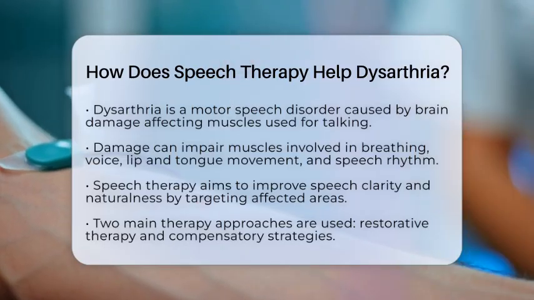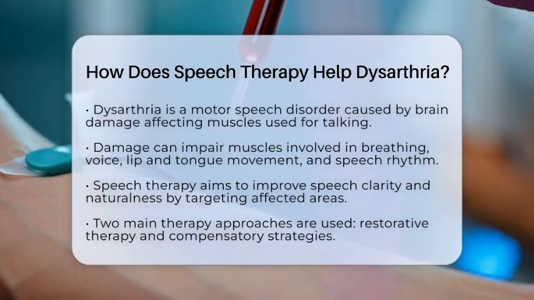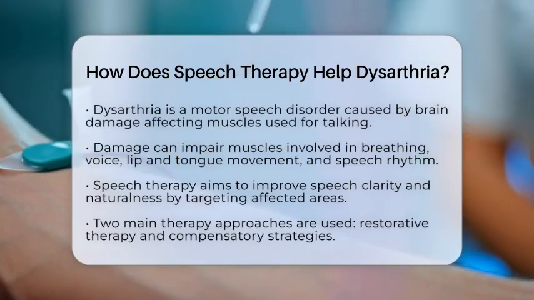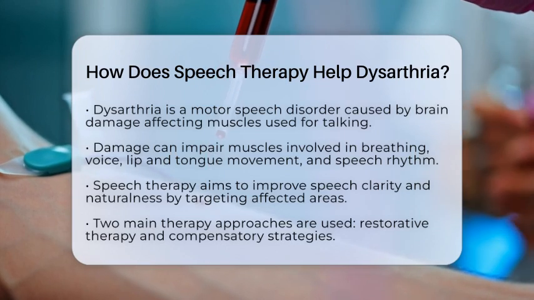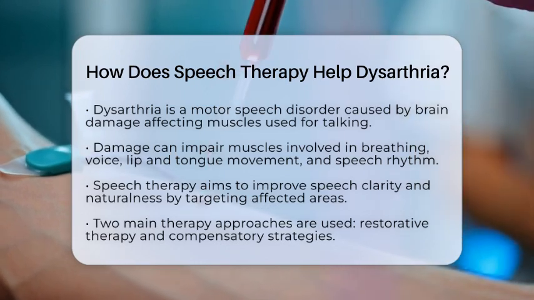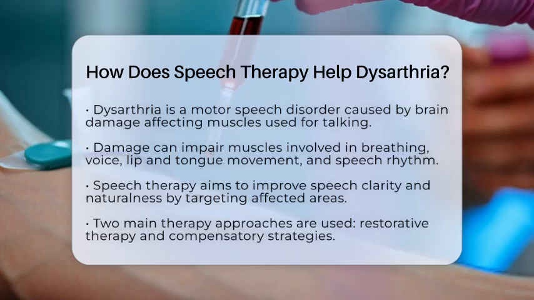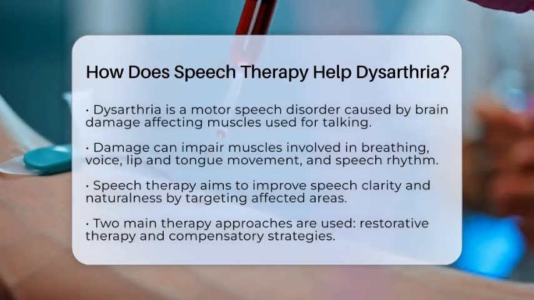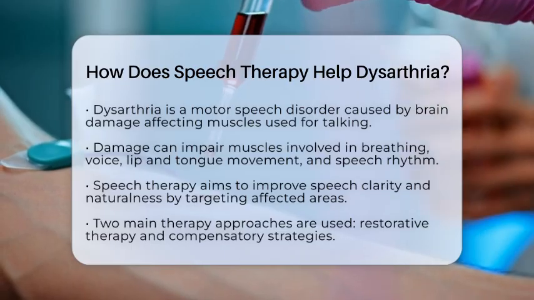Dysarthria is a motor speech disorder caused by damage to the parts of the brain that control muscles used for talking. This damage can weaken or impair muscles involved in breathing, voice production, movement of the lips and tongue, and the rhythm of speech. Speech therapy works by targeting these specific areas to help make speech clearer and more natural.